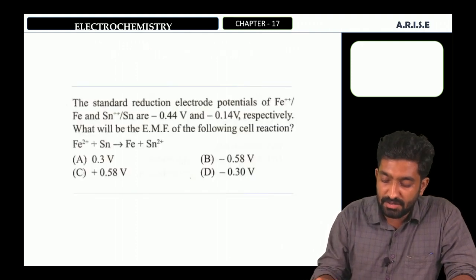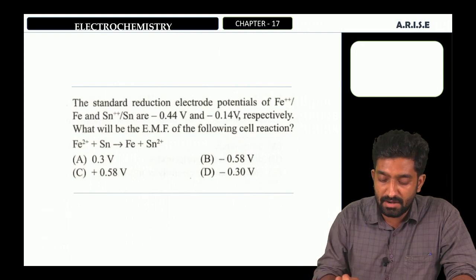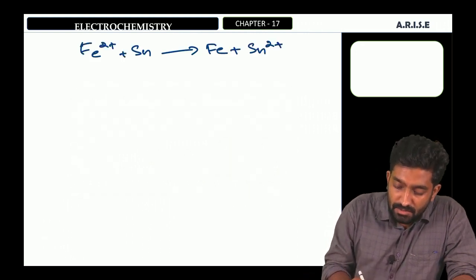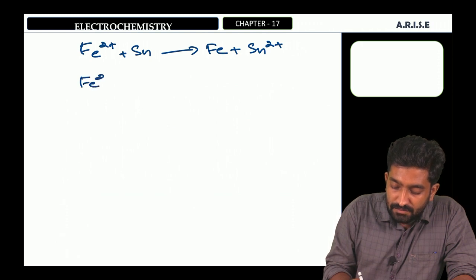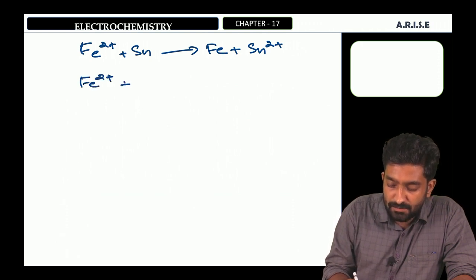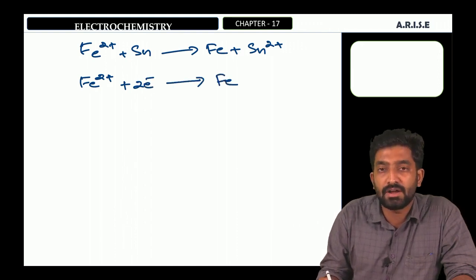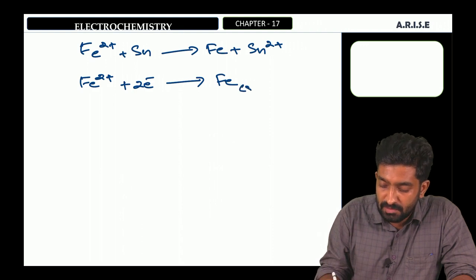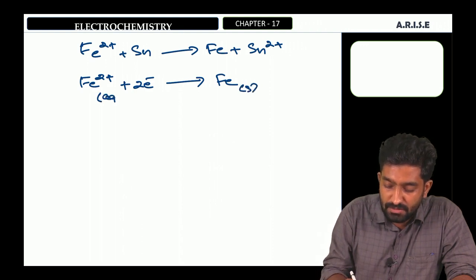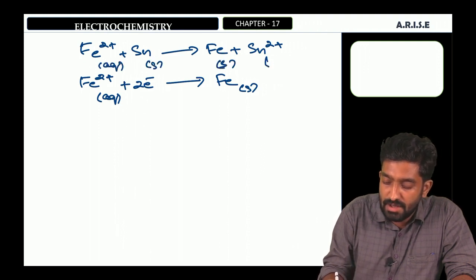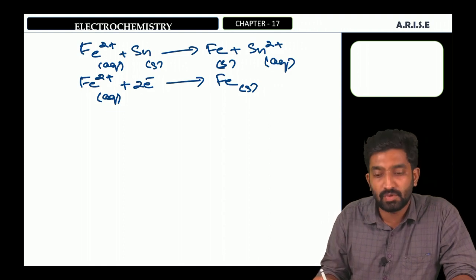Then we can write the reduction reactions of iron and tin. Fe2 plus accepts 2 electrons and will become iron metal. Here it is in solid state, here it is in aqueous state: aqueous, solid, solid, aqueous.